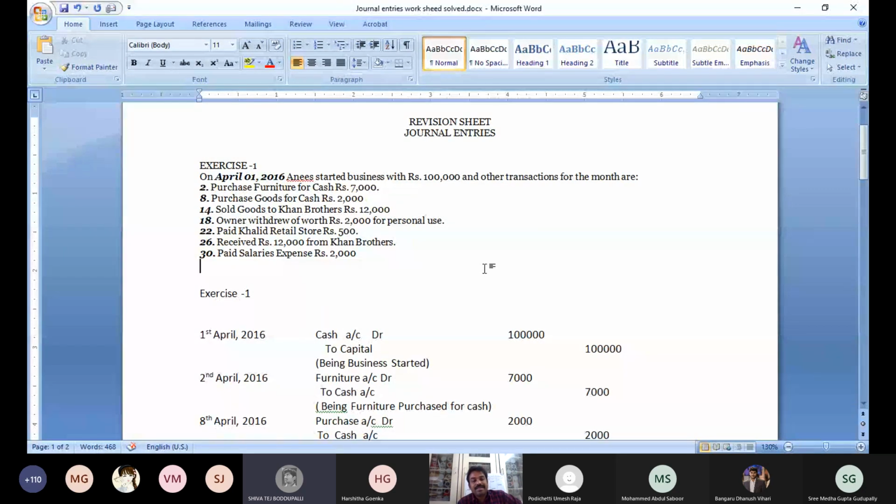Now, received 12,000 from Khan Brothers. What is coming? Cash is coming, sir. Cash is debit and Khan Brothers is credit. Cash account debit to Khan Brothers because we received cash from Khan Brothers. So cash is coming to the business. According to the real account, debit what comes in.